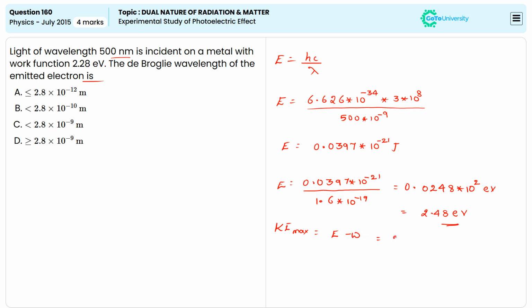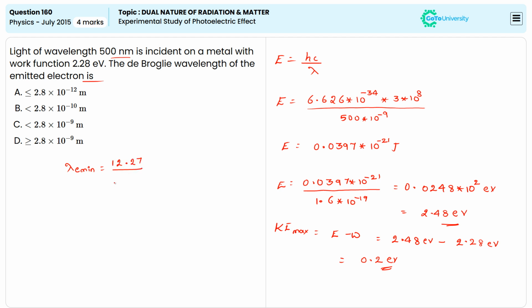Then according to Einstein's photoelectric equation, KE max is equal to E minus W, that is 2.48 eV minus the work function, which is given as 2.28 eV. We get the answer 0.2 eV.